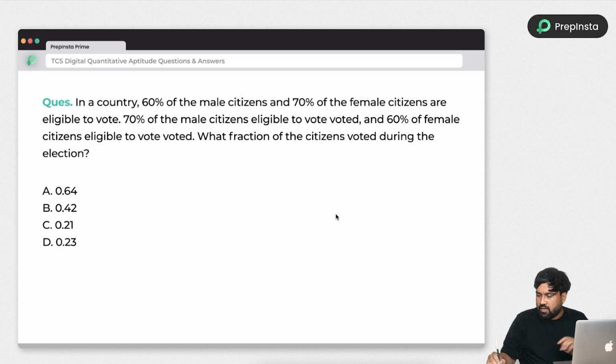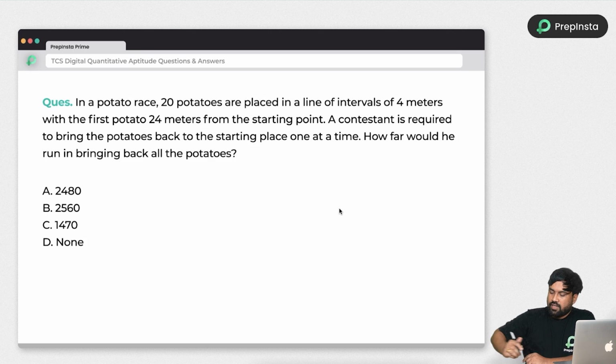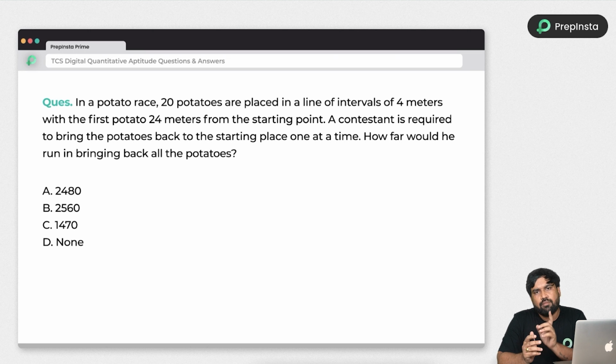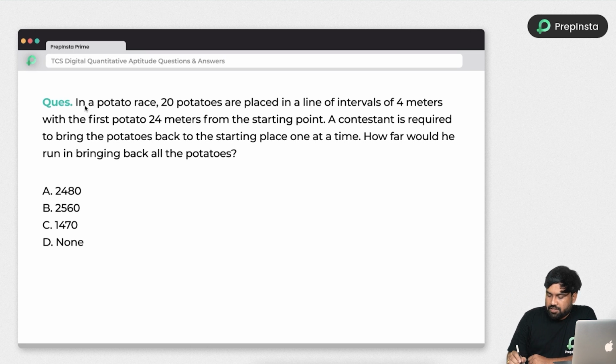So just look into the next problem so that you guys will prepare for the TCS digital examination. So here is the second question. Again, I am telling you, try to pause the video and try to solve it on your own first. Then look into the explanation.